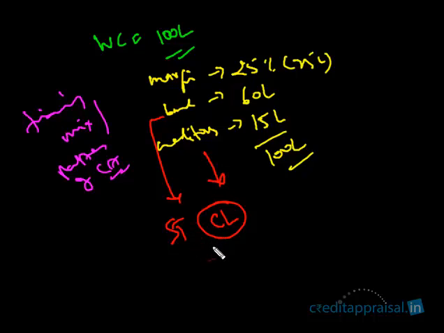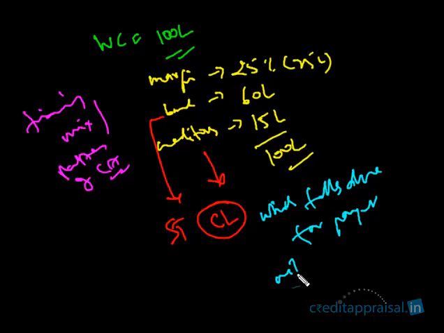Creditors is also a current liability. This is also something we discussed. So what is the basis for this classification? This we already discussed. Any liability which falls due for payment within the next 12 months. This we already defined. So this will be a current liability.